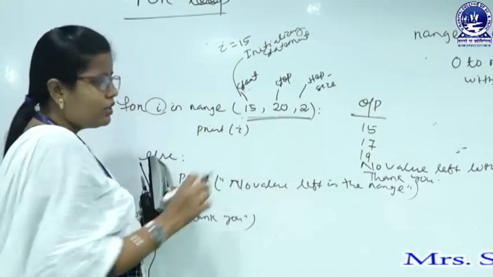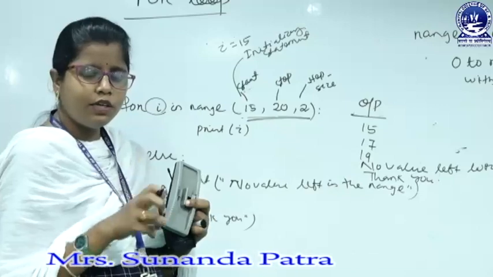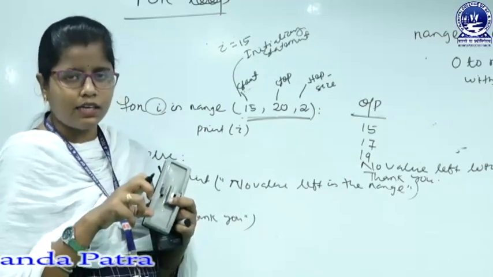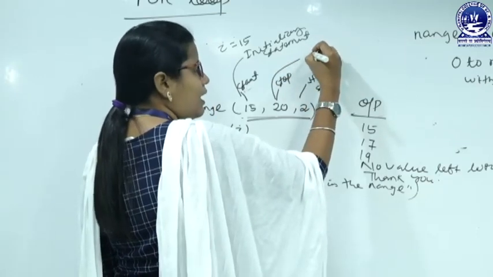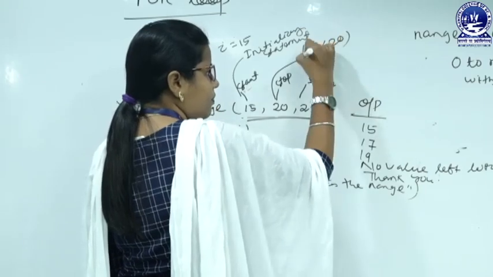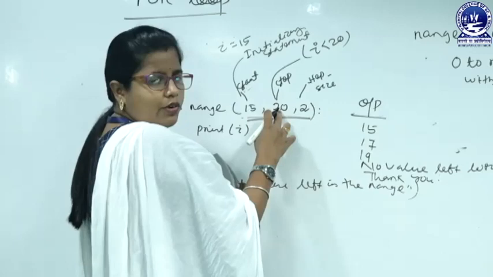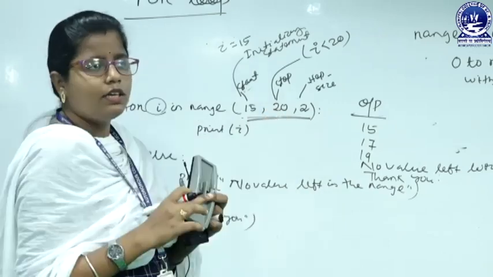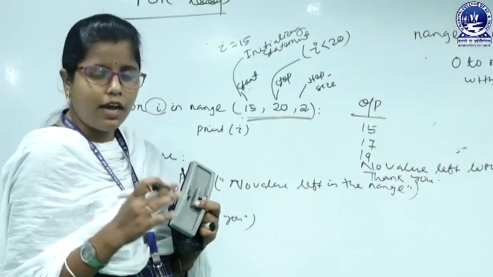Next, come to stop. So, here we are telling the interpreter that we have to stop at 19. That means, in case of a while loop, when we are writing while i is less than 20, actually it is i less than 20. Here we are checking the condition, whether the i value reaches 20 or reaches 19, we have to stop.